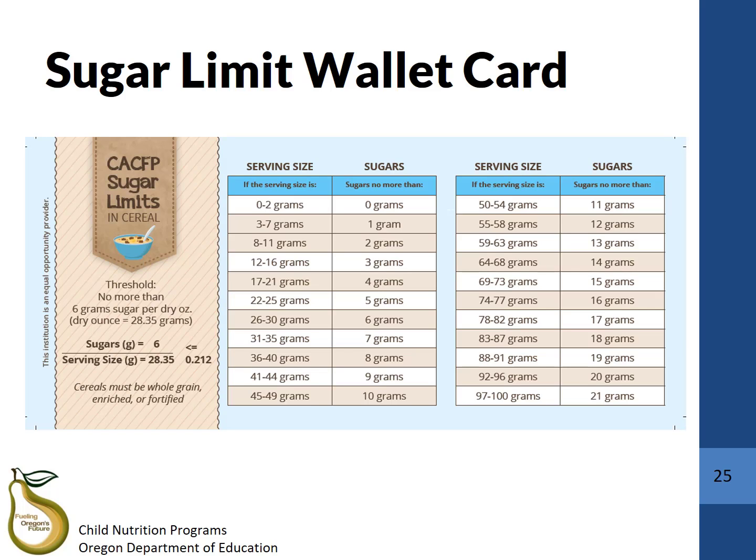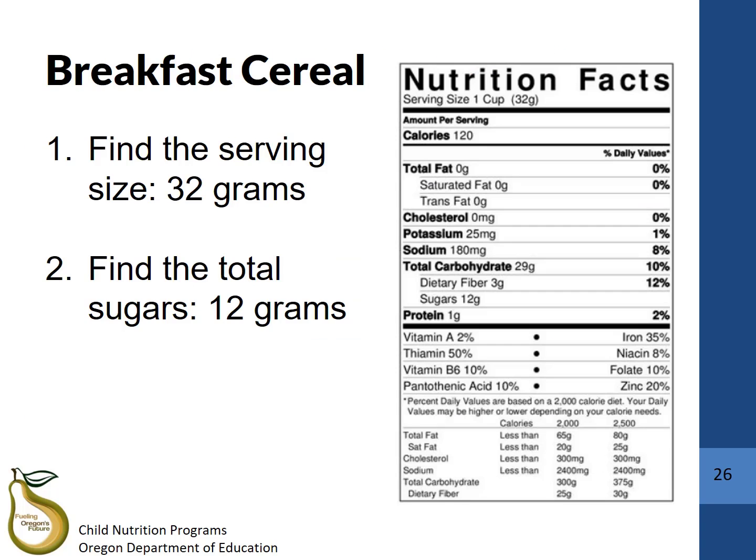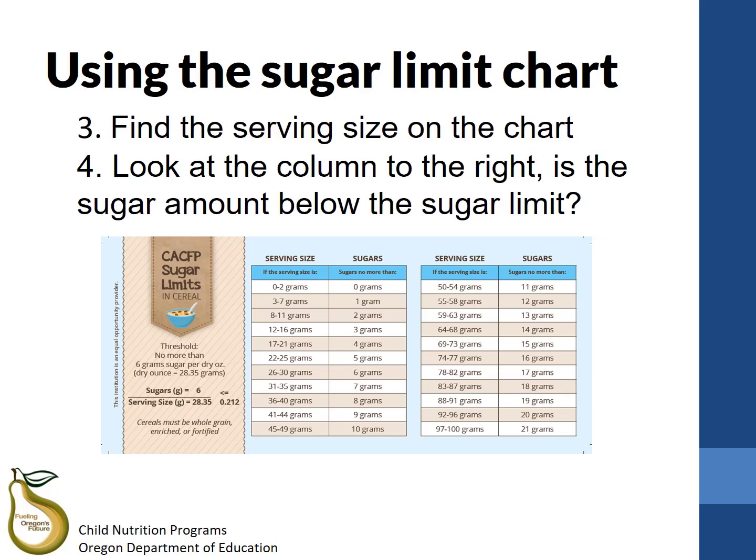Let's try out the wallet card with an example. In this example, first, find the serving size. The serving size is 32 grams. Next, you will want to find the total amount of sugar per serving size. Here, the total sugar is listed as 12 grams. Once you have the serving size and total sugar for your cereal, you will go to your sugar limit chart on the sugar limit wallet card.